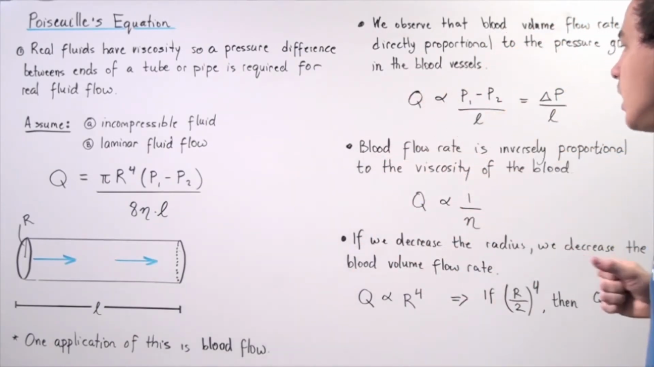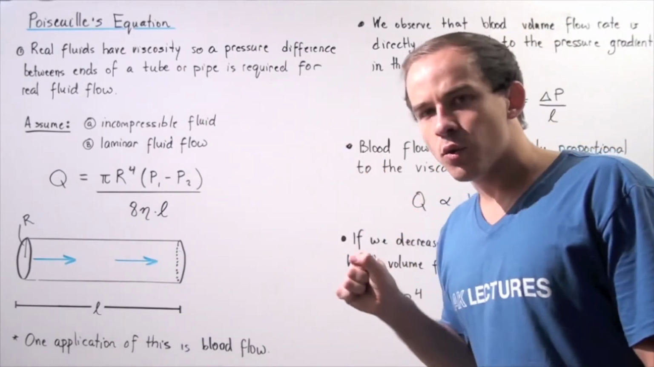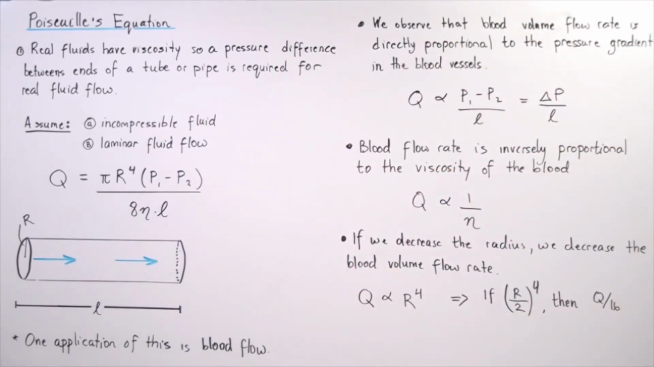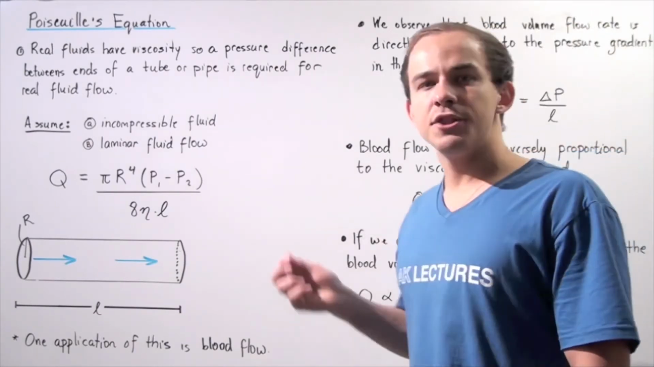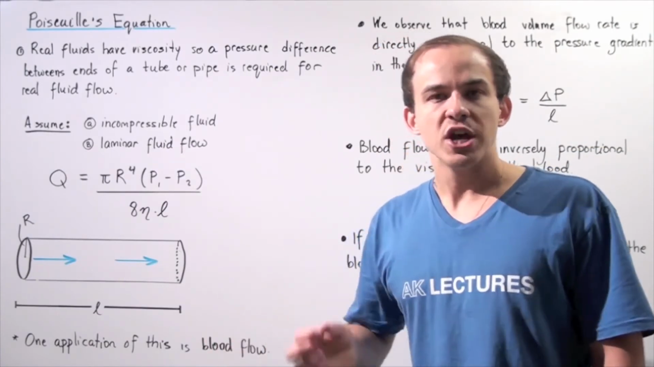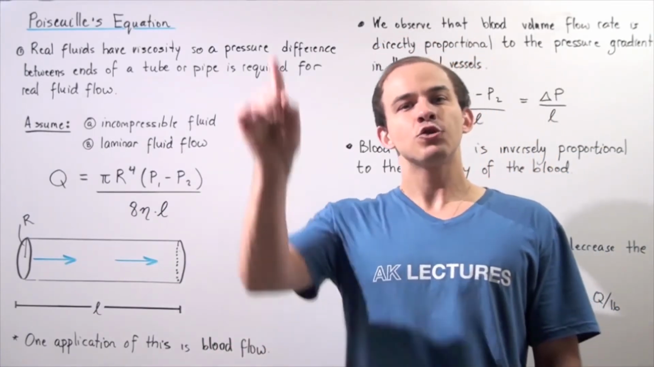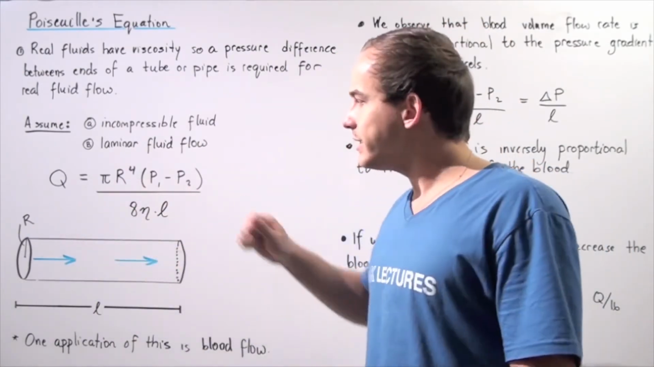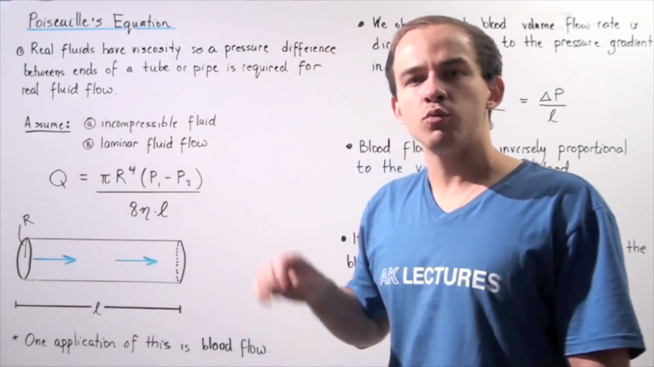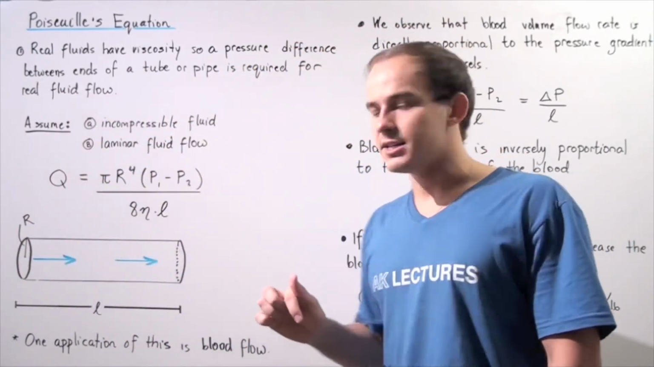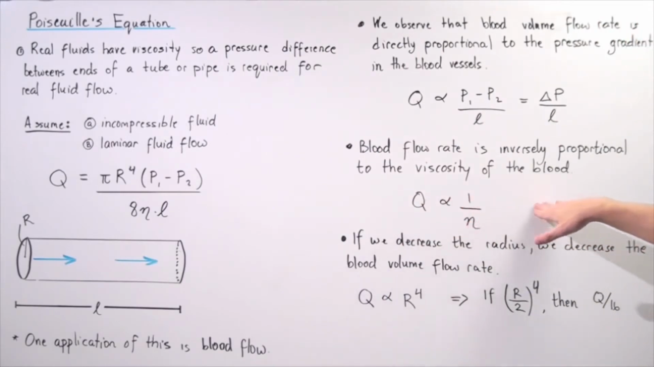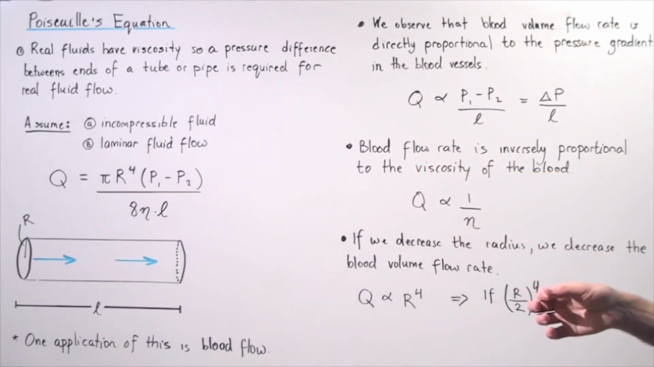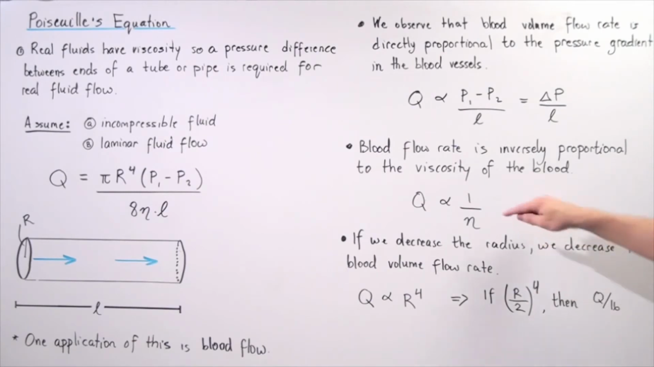Now, what about result number two? From Poiseuille's equation, we see that blood flow rate is inversely proportional to the viscosity of the blood that we're dealing with. In other words, if the viscosity of the blood increases, our denominator becomes larger, and that means the volume flow rate of the blood within the blood vessel decreases. So we see the following result. Our volume flow rate of the blood within the blood vessel is inversely proportional to the viscosity of the blood we're considering.